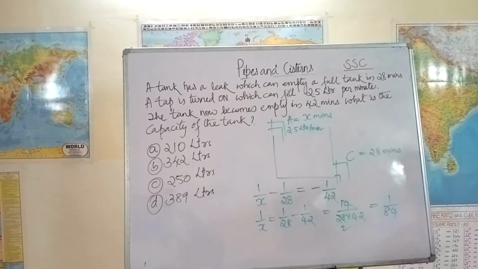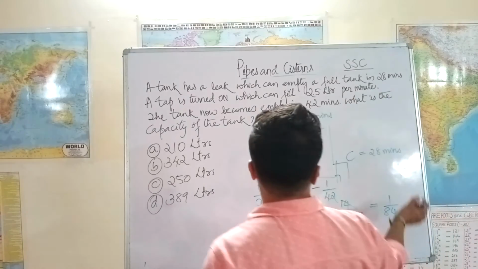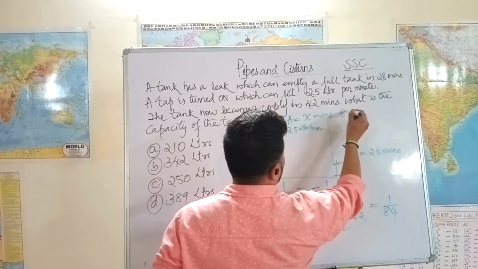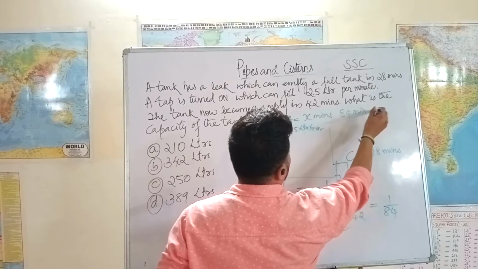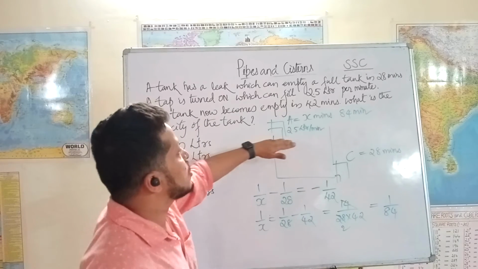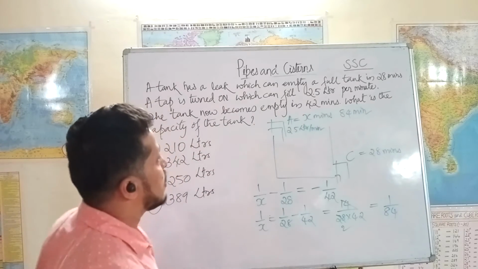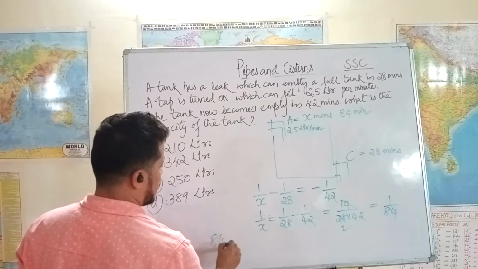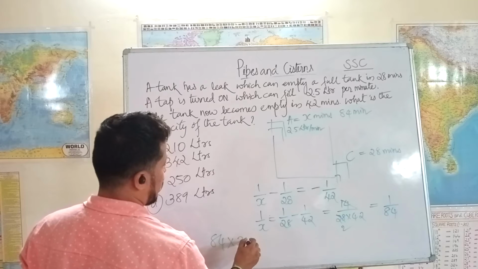Okay, so what it says is this tap A can fill the entire tank in 84 minutes. Every minute it fills 2.5 liters, right? So the tank capacity should be what? 84 minutes. Every minute filled with 2.5.